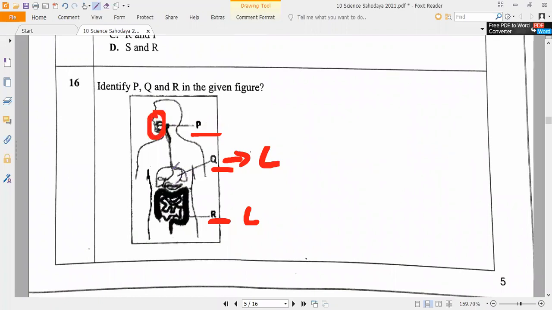Q is, okay, this is the digestive system. Correct, I forgot. This is the stomach. Yes or no? That is the digestive system. So next, this is the large intestine. Yes or no? That's all. Any doubt in this? No, sir. Simple question. Arun, Karthikeyan, yes or no? Yeah, that's all. Next question.